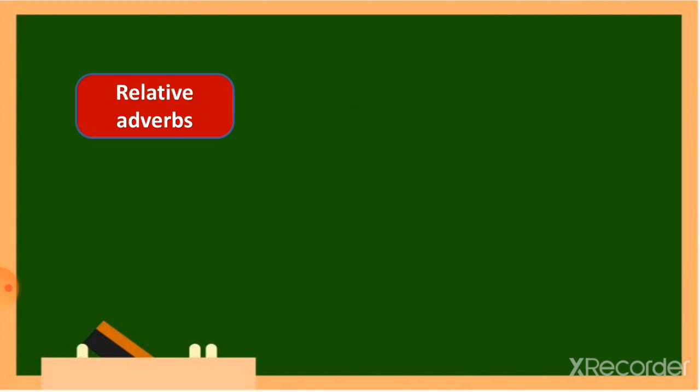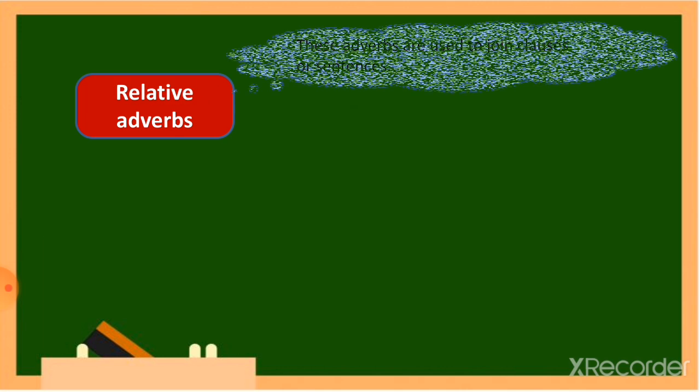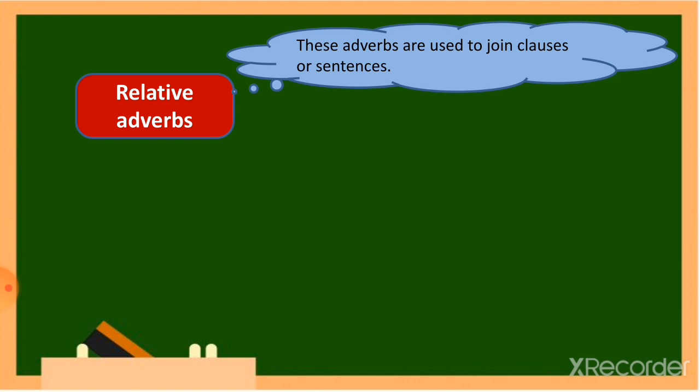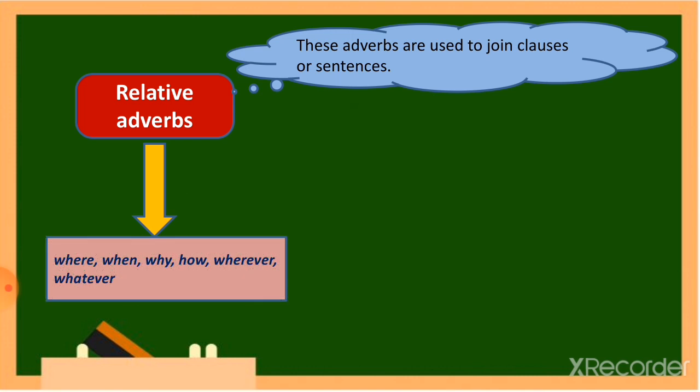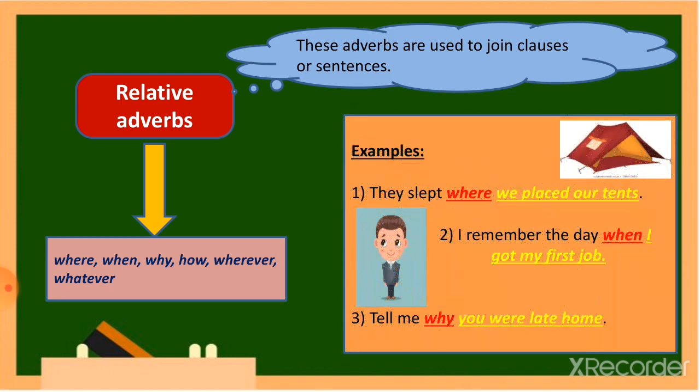Last but not the least, relative adverbs. These adverbs are used to join clauses or sentences. For example, where, when, why, how, wherever, whatever, and so on. See, for example, alongside, they slept where we placed our tents. So here, the adverb where joins the two parts of the sentence: they slept, and we placed our tents.